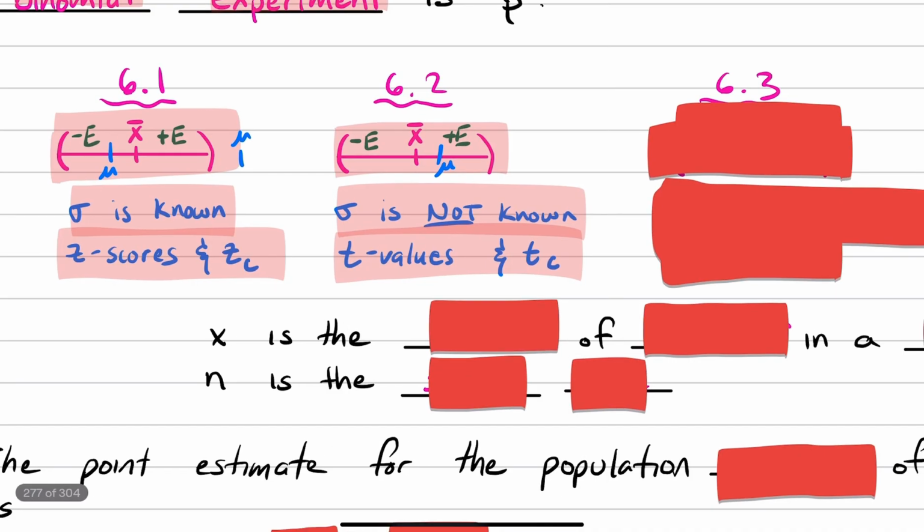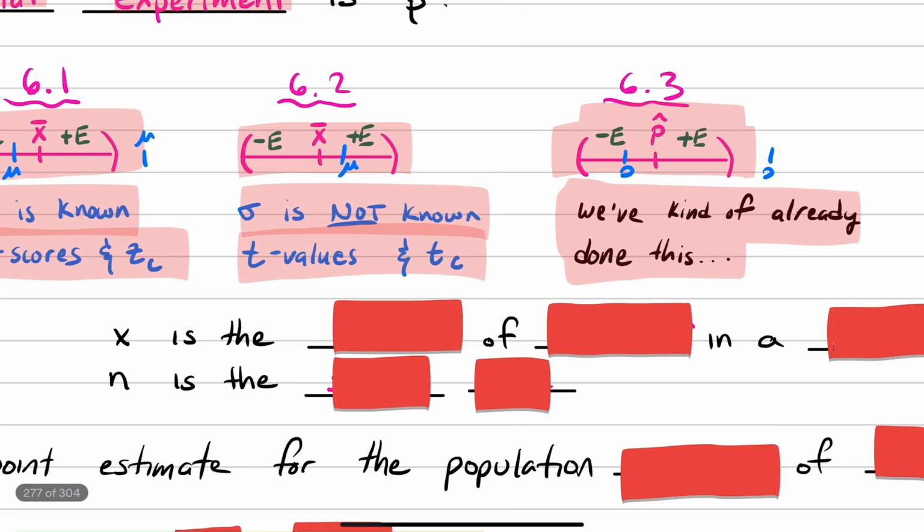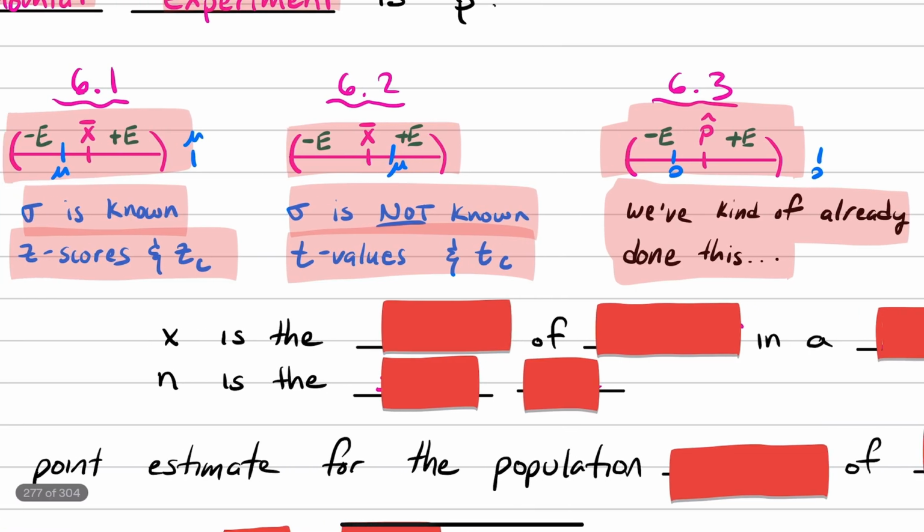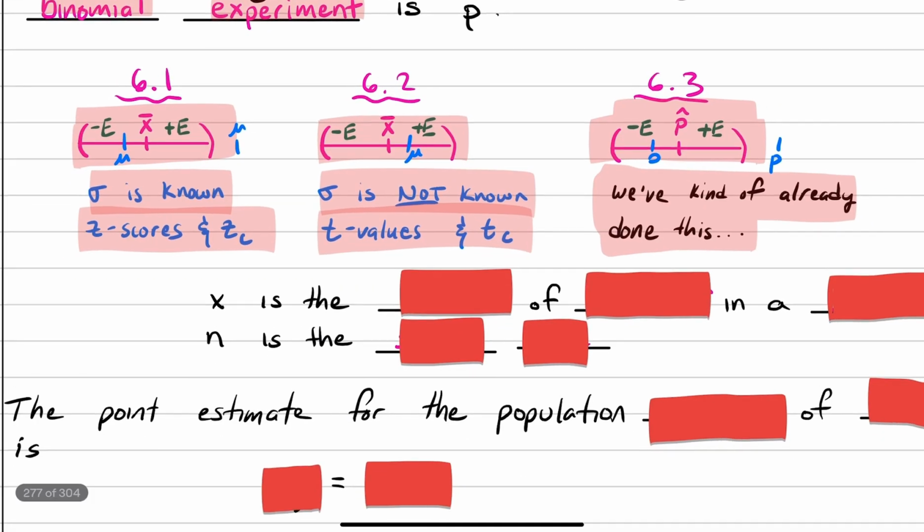Now in 6.3, we're still going to be building confidence intervals, but it's going to be for proportions, where, again, we hope the true population proportion, which is P, is somewhere in there. Again, it could be outside of it, but we're hoping it's in there. Hopefully you realize we've done this already at the beginning of chapter 6. I just didn't give you any of the formulas for it, and now we will look into all the formulas.